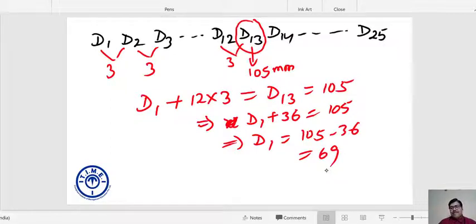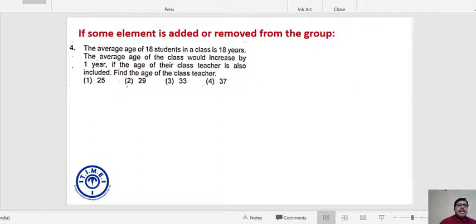All right. Now, move to the next type of question in which some element or some member joins the group or leaves the group. So look at question number 4 in your handout. The average age of 18 students in a class is 18 years. The average age of the class would increase by 1 year if the age of their class teacher is also included. Find the age of the class teacher.